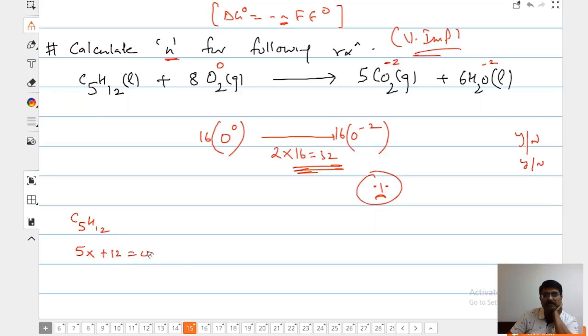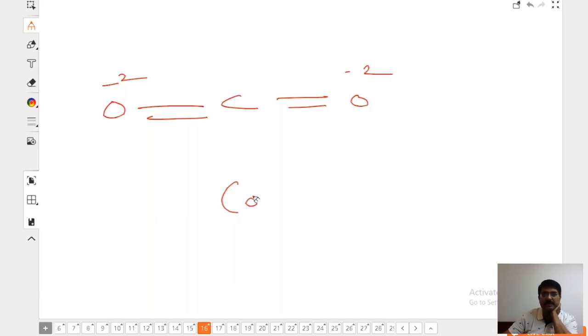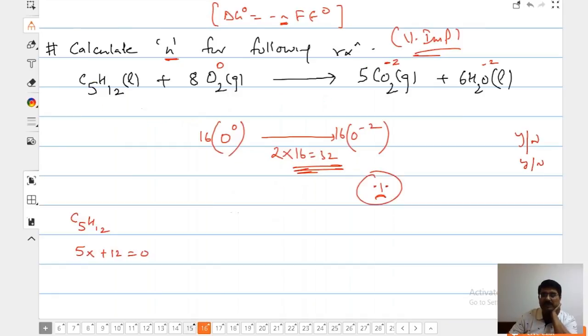Sir, on the right hand side there are two oxygens which are -2, right? No, each oxygen is in a -2 oxidation state here. What is the oxidation state of oxygen in carbon dioxide? -2 here, -2 here. So I will write like this now. If you want to write complete, then you write like this. Each oxygen is in which oxidation state? -2.